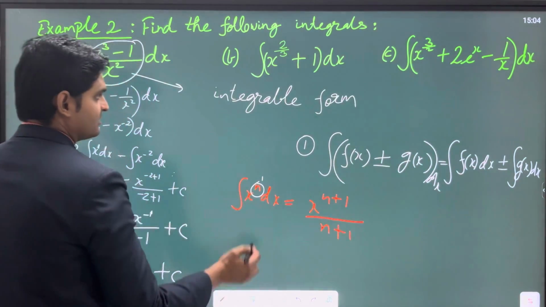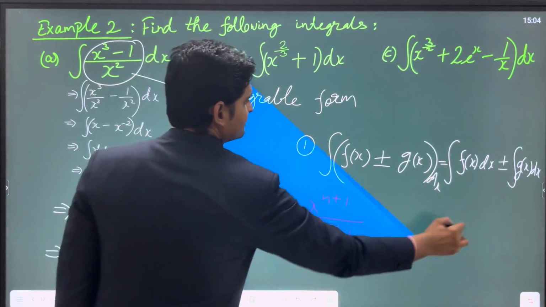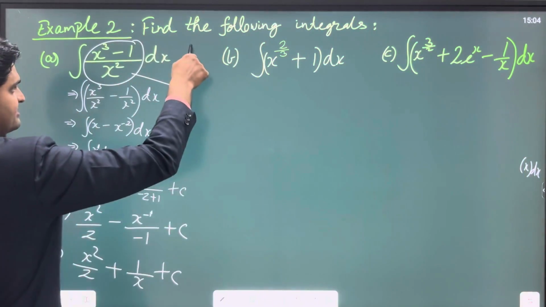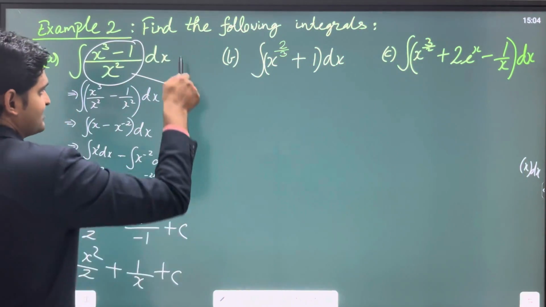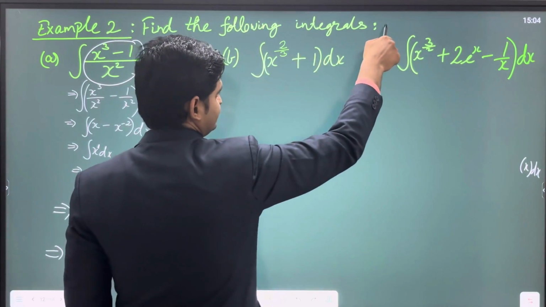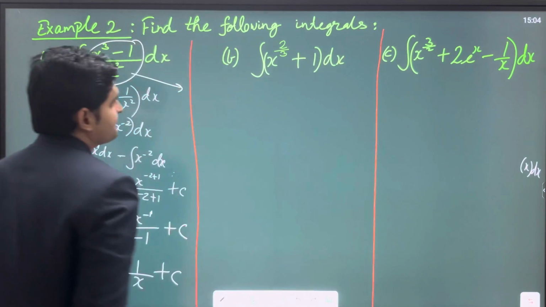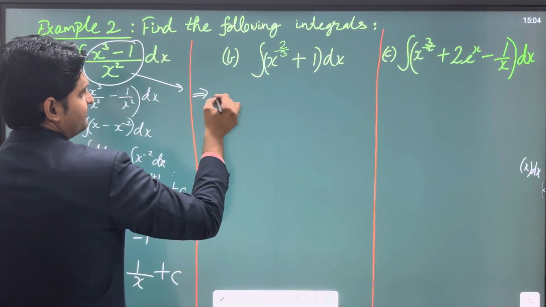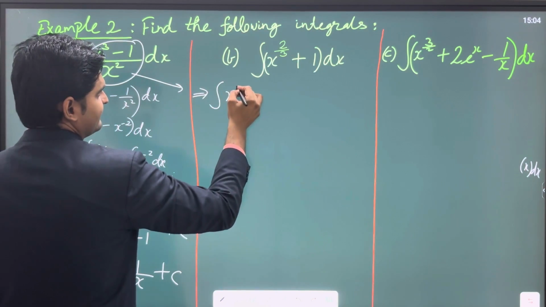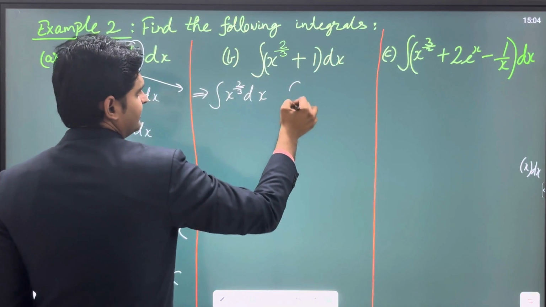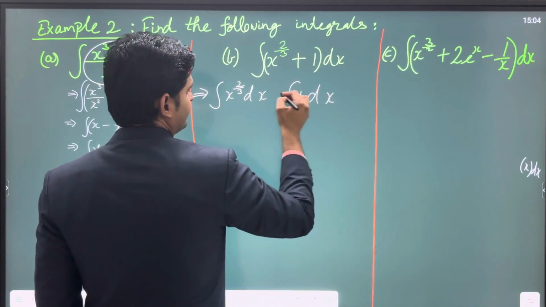Now let's apply this in our second question to gain a better understanding. As many questions as we do, we will have a better understanding of it. For example, if you have a thing such as this, you have to integrate this function. As we have just looked, we can segregate it. We can write it as integration of x raised to the power 2 upon 3 dx plus integration of 1 dx, right?